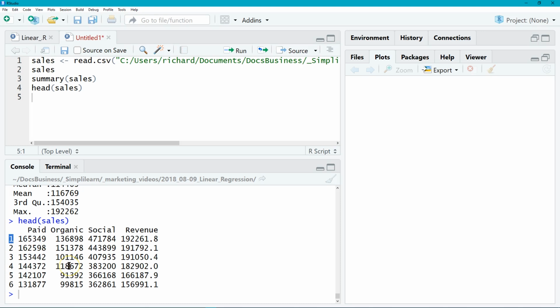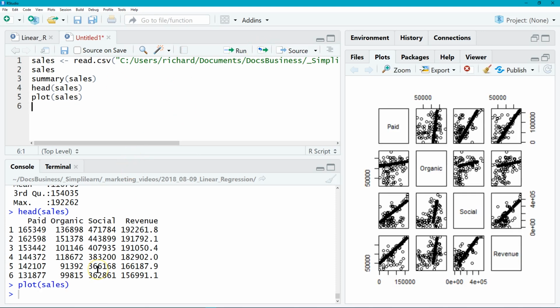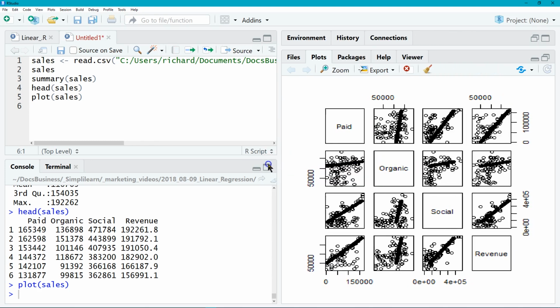And then if we want to do a plot, I'll go ahead and do a plot of cells. Another really powerful tool that you can just jump right into with R once you have your data in here. And you'll see that the plot comes over on the right hand side. And what it does is it compares them. So if I look at my paid and my organic, and you cross the two, you'll see there's a nice line down the middle, big black line where it plots the two together. Let me just widen this a little bit so we can see more of it.